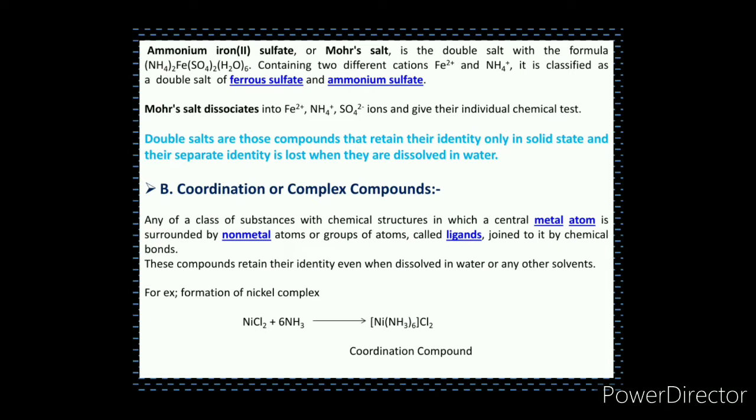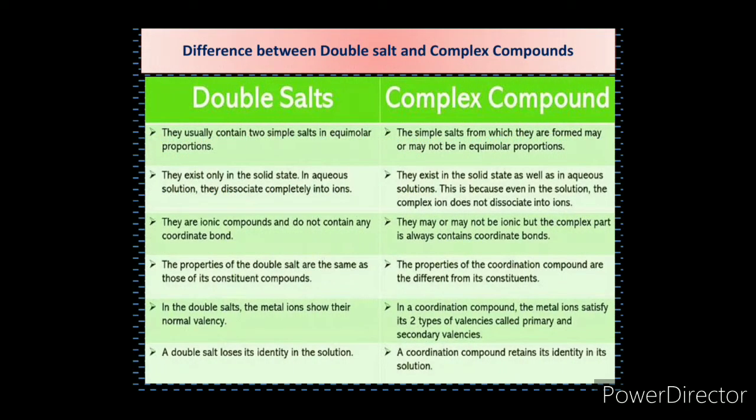As you can see in the reaction between NiCl2 and ammonia, a new complex is formed. This solution has a purple color and the formula is [Ni(NH3)6]Cl2. Such a compound is called a complex compound or coordination compound. So these are the differences between the two types of compounds, coordination compounds and double salts.